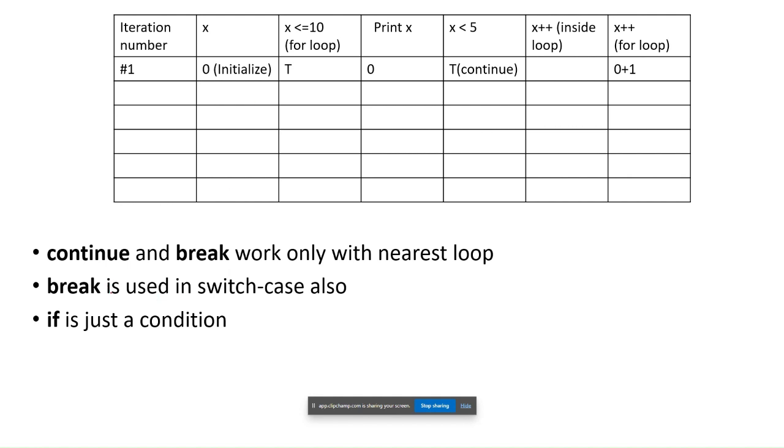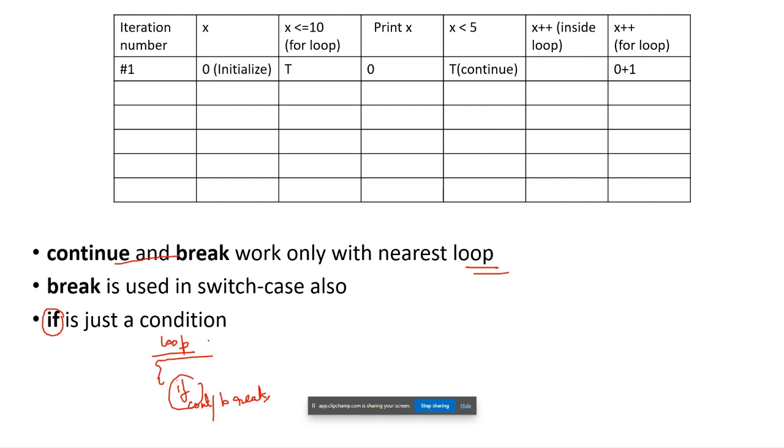We use break in switch case also, and continue and break should always be used with a loop. We are using them inside an if, which is just a condition; usually there will be some loop associated, and we have some condition inside it, and only then will we use continue or break. That doesn't mean we can use continue and break with if conditions alone. Basically, decisional statements are used inside an if which is inside a loop. If it's just a condition, we must always use continue and break with a loop, and when there is a nested loop inside one more loop, it will work with the nearest loop.